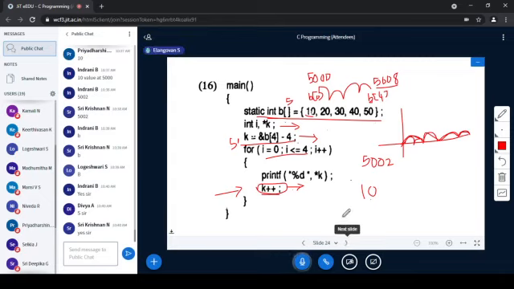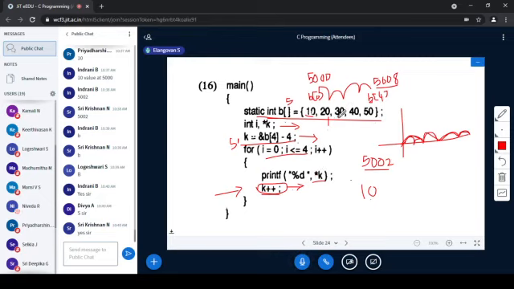Next, I am moving on. So what will happen then? k is incremented to 5002 and again I am going here. i is incremented to 1. Star k: what is the k value now? It's 5002. The value at address 5002 is 20, so 20 will get printed. Here again I am incrementing k to 5004. i becomes 2, and the third value is getting printed.